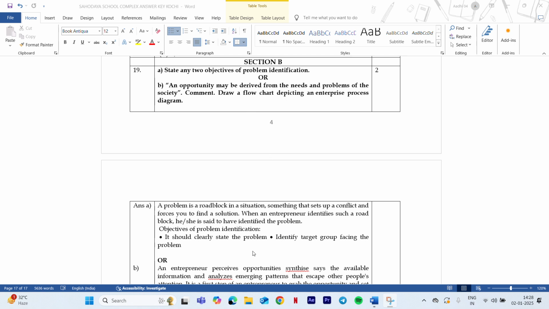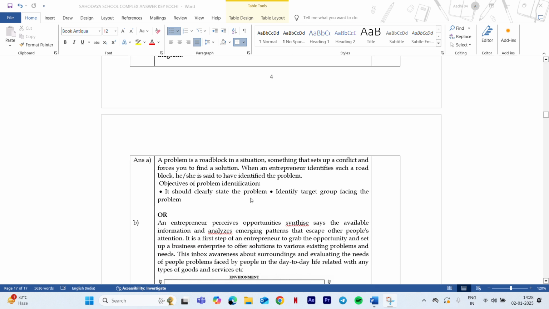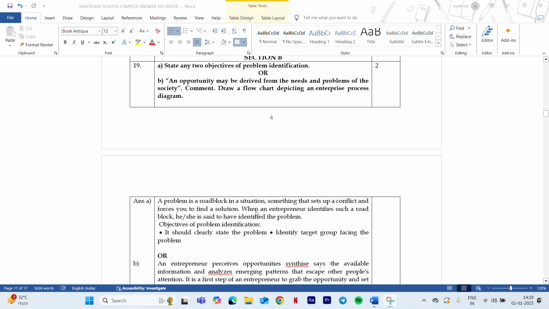Now according to this question, explain this: state any 2 objectives of problem identification. First you have to explain what is a problem and how we do problem identification. You have to explain that, then you have to state the objectives. Clearly they have stated 2 objectives, still you can list the objectives up to 3 to 4. If you're writing 2 objectives and one of them goes wrong, what happens? You won't be getting full marks. So it's always better you write more than 2 objectives according to the textbook.